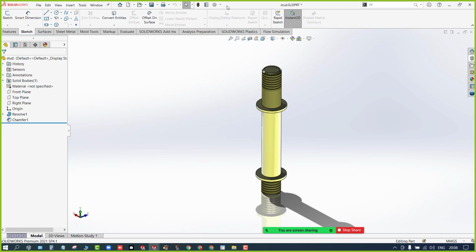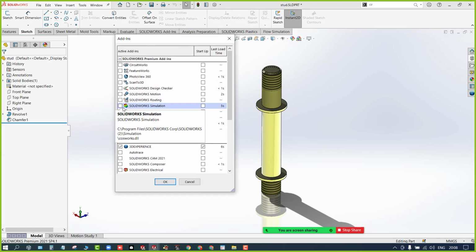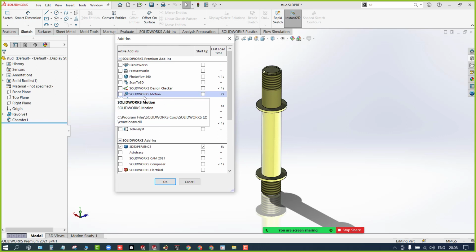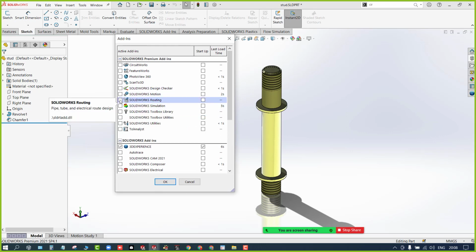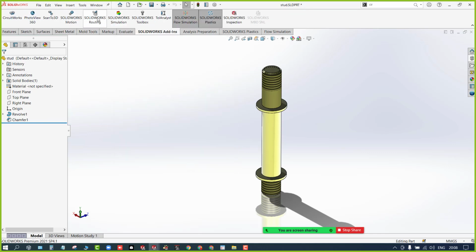Now I'll explain about the customization here. In the options, you have one more thing, that is customize. Okay, from here you can activate the add-ins which are available, like you can see SolidWorks simulation, routing, motion. If you want to use these, you can directly activate them from here so that they will be active. And even you can use this SolidWorks add-in. Instead of only CAD, you have PhotoView 360, SolidWorks motion, routing, simulation and all. Okay, don't worry about these things right now.